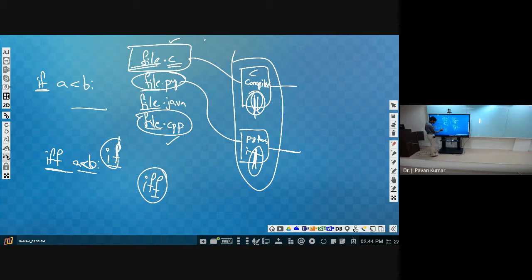Understand? Similar to this, for every line or every construct, there is a set of rules defined for every language. For if, we need to have I in small letters, immediately followed by f in small letters, then it should have a space, and only then is it allowed. Then only it will identify it as if. Then we need to have a condition, in the sense, what kind of condition. For the condition, an allowed format will be there.